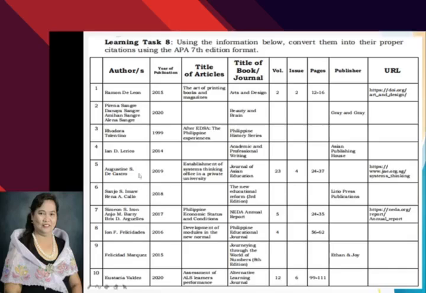How will you write the names of the authors? So what should you do? What punctuation marks are you going to use? How about the year of publication? What are you going to do in order to write them correctly? Then the title of the articles. How should they be written? The same is with the title of the book or the journal. Which are you going to italicize? Which are you going not to italicize?